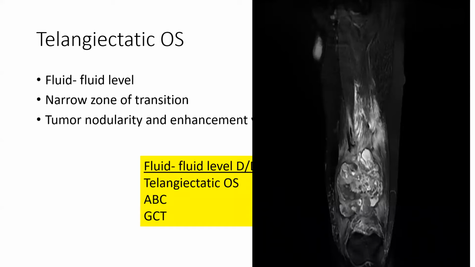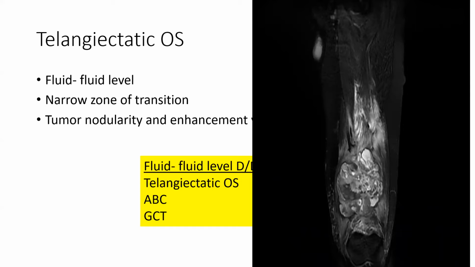So here in this image, we can appreciate there is aggressive lesion with fluid level on T2 image, which indicates hemorrhage. We can also appreciate peripheral enhancement on gadolinium administration. This is a case of telangiectatic osteosarcoma.